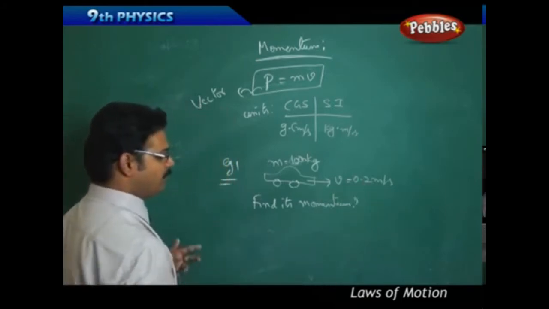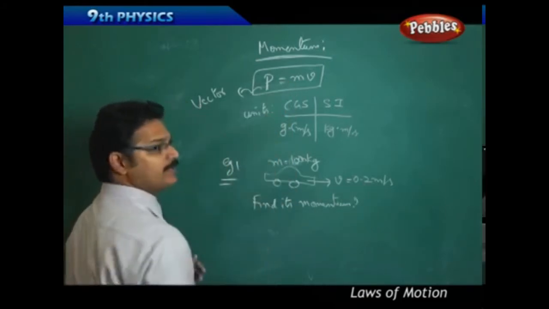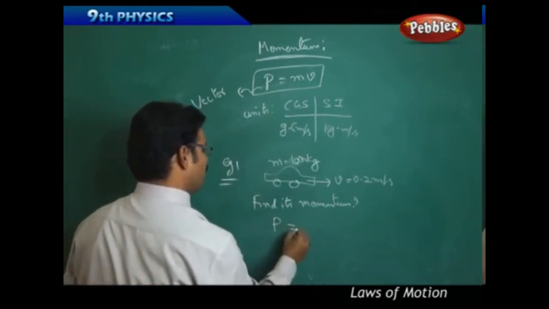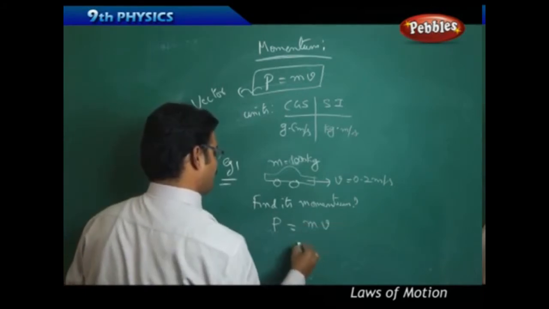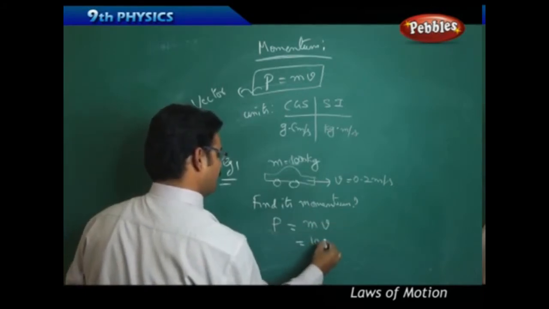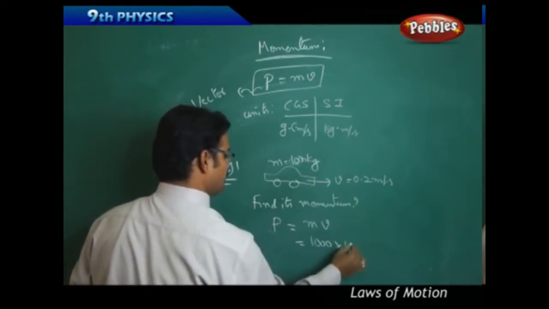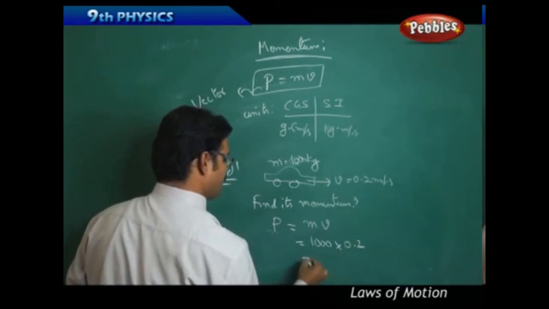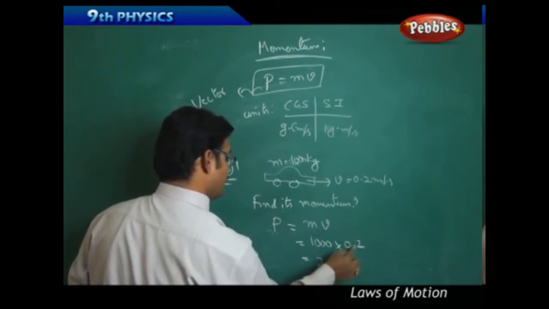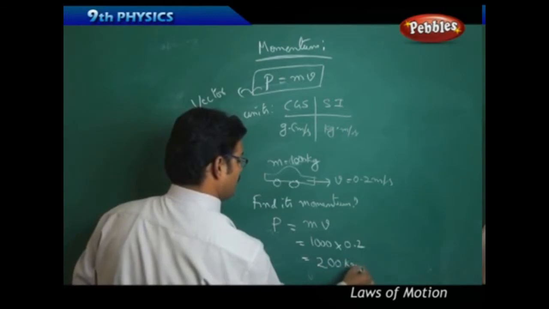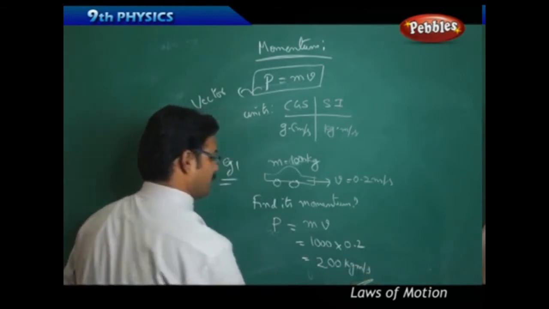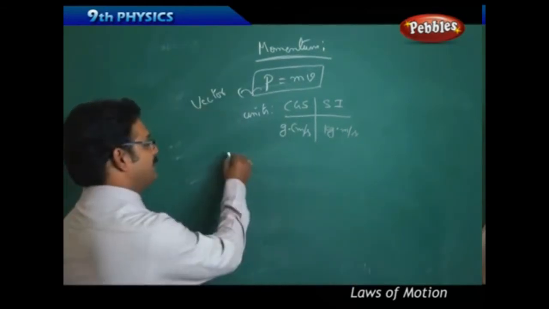Now how do you find it? See the formula, P equal to m into v. So momentum P equal to mv, mass is 1000 into velocity is 0.2 meters per second. So it is nothing but 1, decimal 0 is cancelled. So 200 kg meter per second. This is the answer. I'll take the second example.